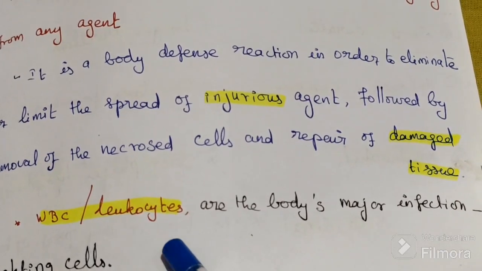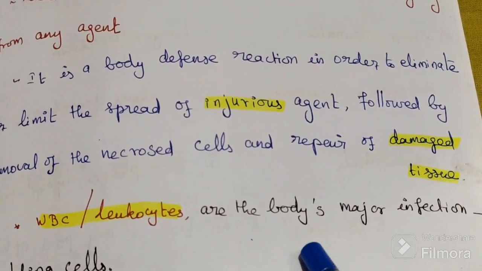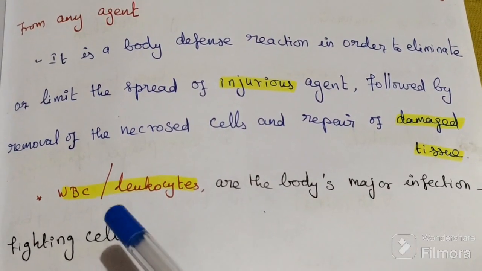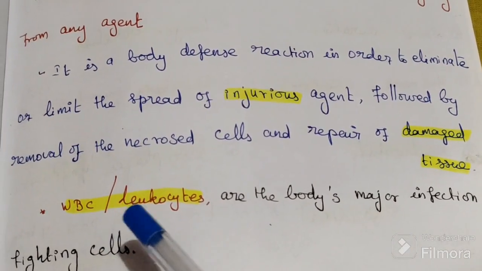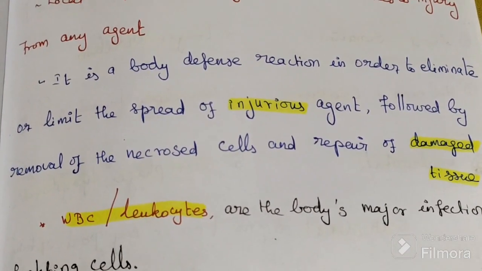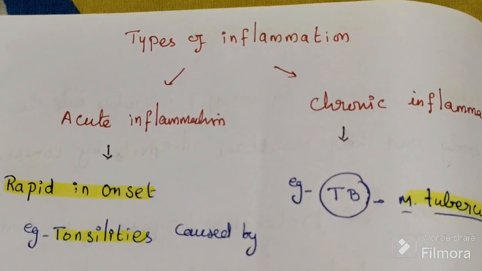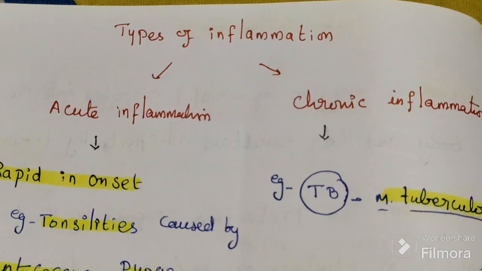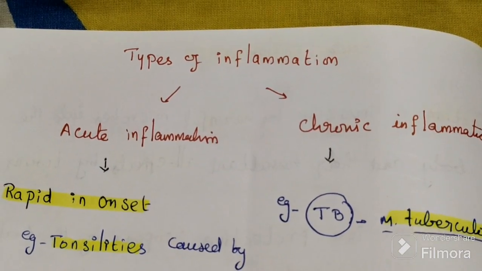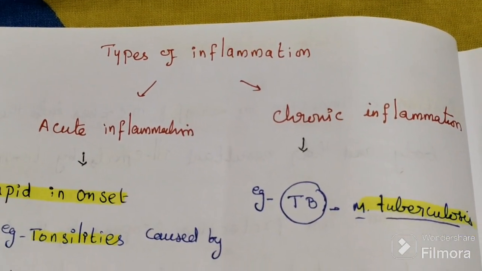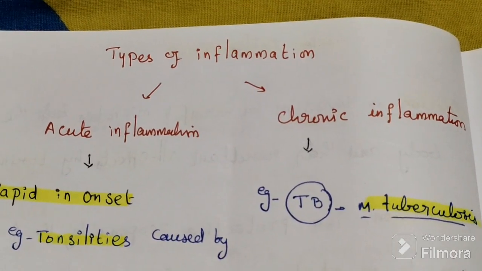WBC or leukocytes are the major infection fighting cells. There are two types of inflammation. One is acute inflammation, the second one is chronic inflammation.